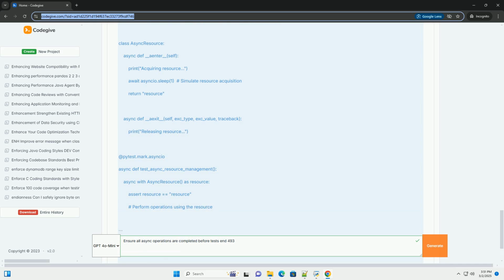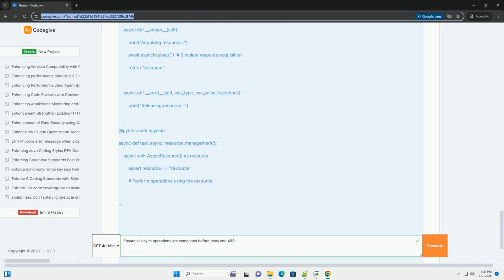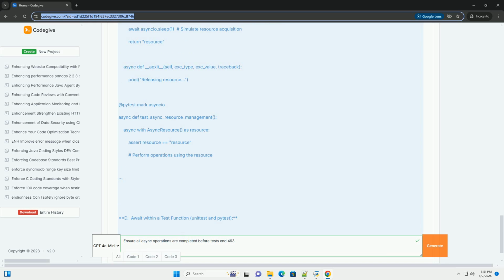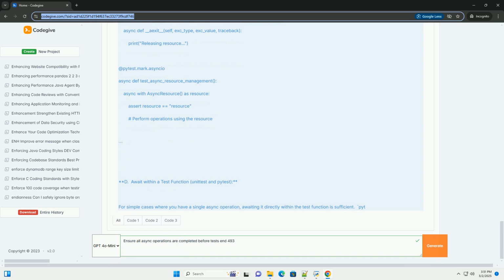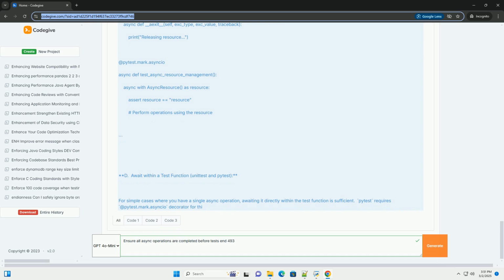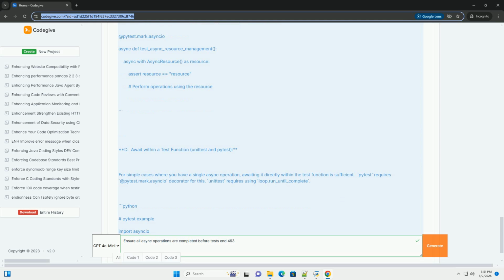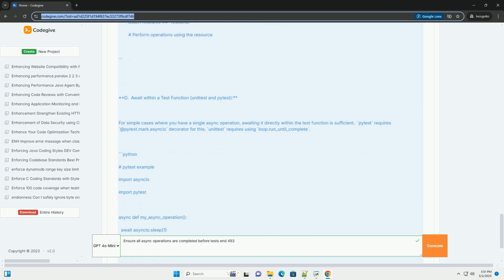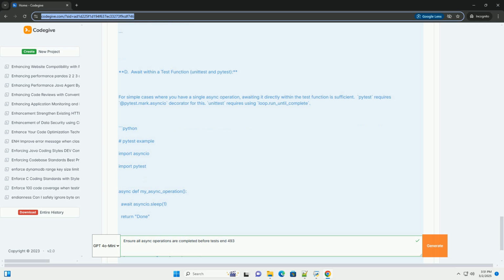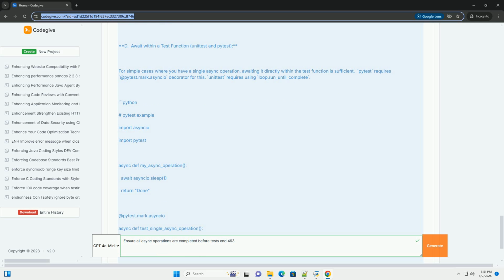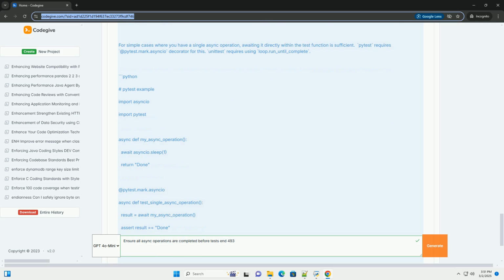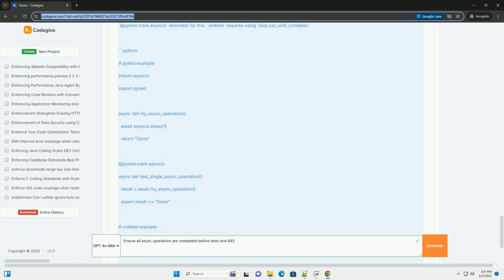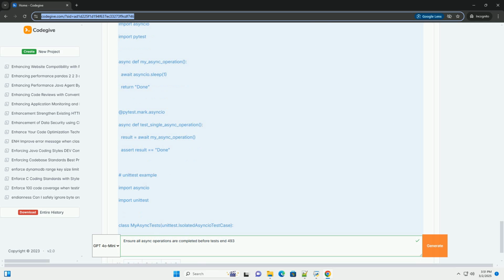2. Solutions and code examples. We'll explore various techniques to ensure completion. A. Using asyncio.gather, for asyncio-based code. Asyncio.gather runs multiple asynchronous operations concurrently and waits for all of them to complete before returning. This is ideal for scenarios involving multiple independent async tasks within a single test.